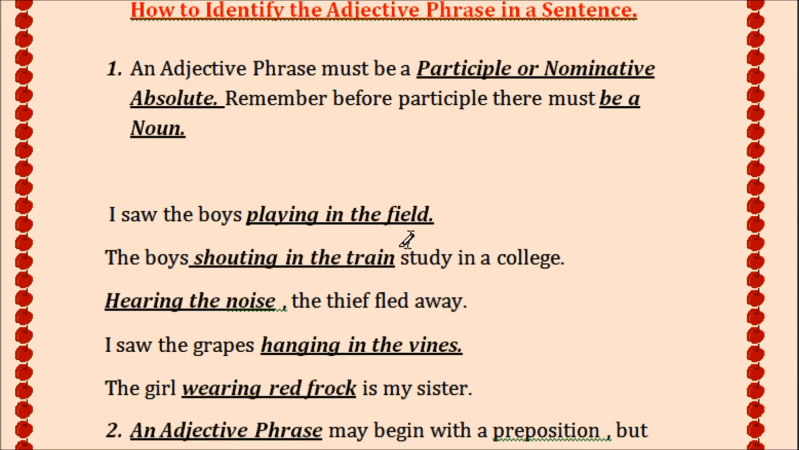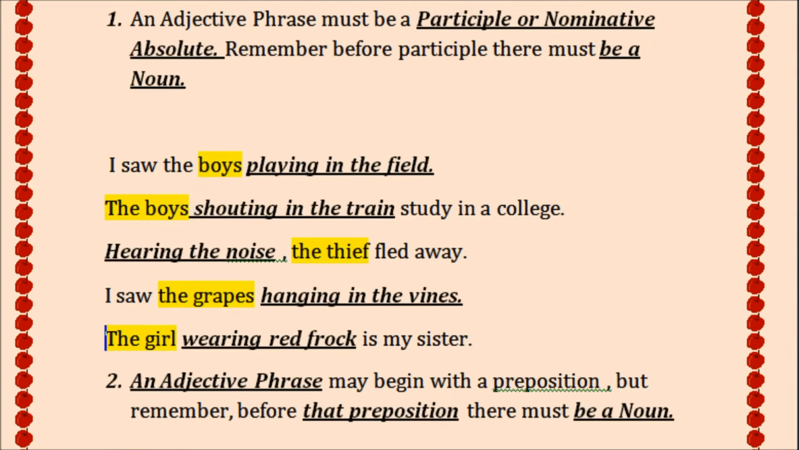Next, I saw the boys playing in the field. The playing in the field, here is the participle phrase. And where is the noun here? The boys. The boys are qualified by this phrase. The boys shouting in the train. These boys are qualified by this adjective. Hearing the noise, the thief fled away. Here, the hearing, who hears the noise? The thief. Remember, I saw the grapes which are hanging in the vines. The grapes are hanging in the vines. Always remember. The color, who is wearing the girl? So, these are the examples.